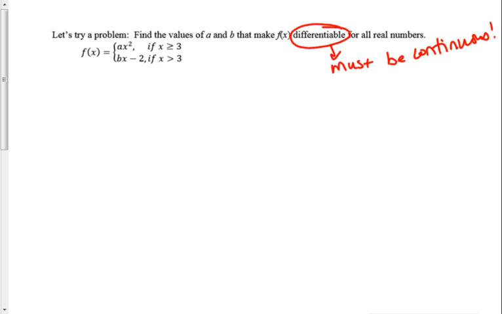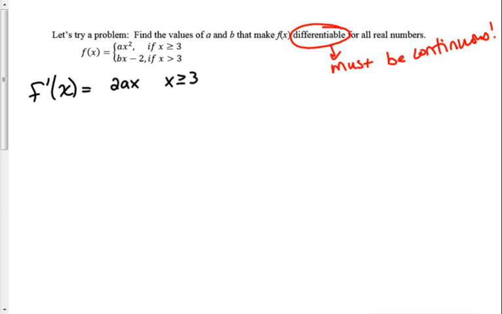Right now I have a piecewise function, and in order to be continuous, I need those two pieces to connect. In order for it also to be differentiable, I need the two pieces of the derivative to connect. So the first thing I'm going to do is write the equation for the derivative of this piecewise function. I'm going to take the derivative, remembering that a is a constant. It's just a number. So when I take the derivative of ax squared, I'm going to use my power rule, and I end up with 2ax. That should be the derivative whenever x is greater than or equal to 3.